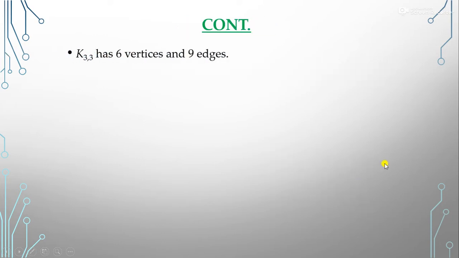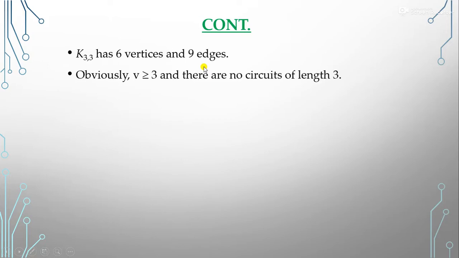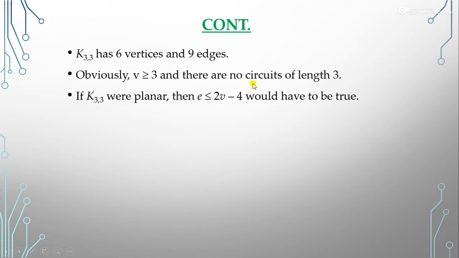So let's check here. First of all, K33 has 6 vertices. In a bipartite graph, the sum of the two parts gives the vertices, and the product of these gives the edges. Obviously the property is satisfied that our vertices are greater than or equal to 3, 6 here, and there are no circuits of length 3. You can see in the graph of K33 we have no circuit of length 3. Now, to be planar it should satisfy that E is less than or equal to 2V minus 4. V is 6 here, so 2 multiplied by 6 minus 4 becomes 8, right?